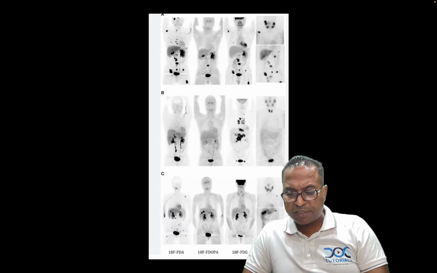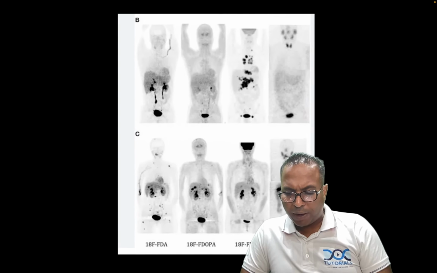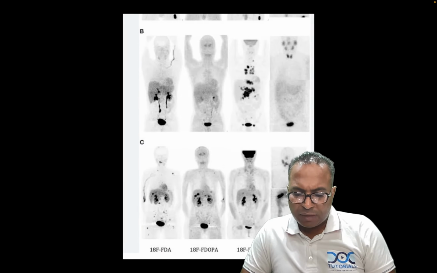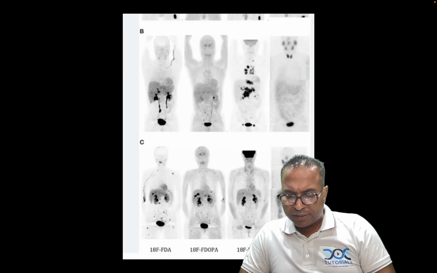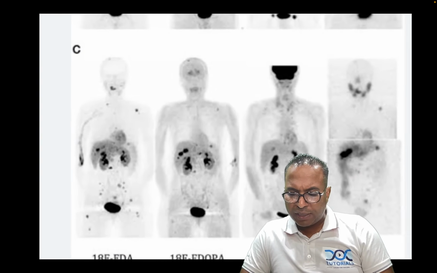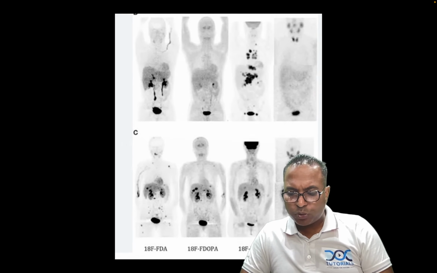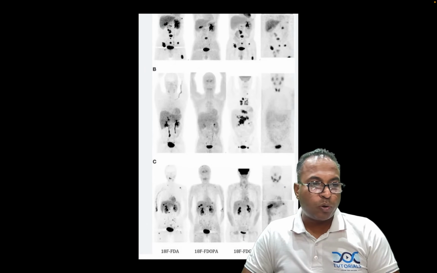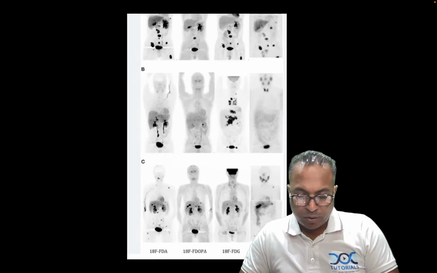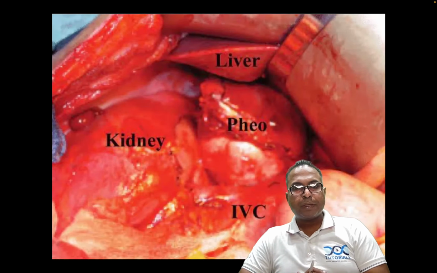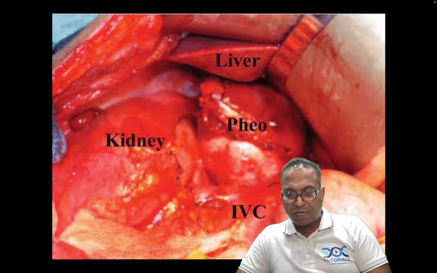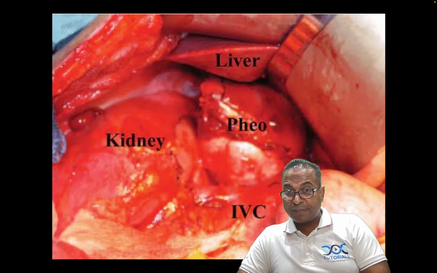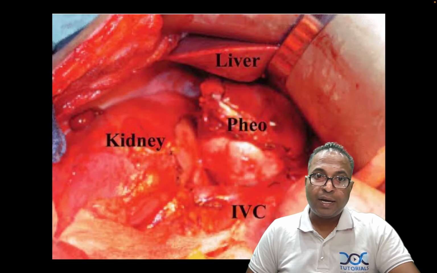This is a classical picture of F18 DOPA and MIBG. You can see multiple mets, and there is a liver met here. These are all points you should not forget. For metastasis only we use this type of radionuclide scanning; otherwise we don't use radionuclide scan. This is a picture showing you classical phaeochromocytoma arising from the adrenal gland.